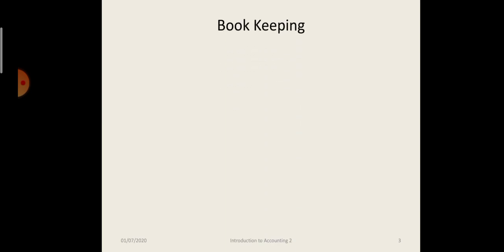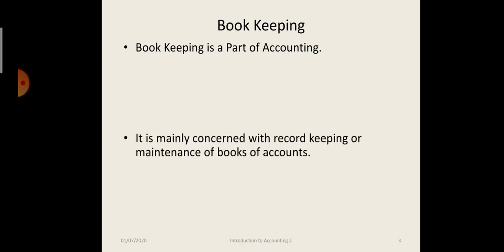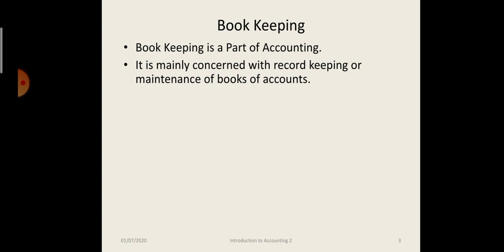Now the first term which we are going to discuss is bookkeeping. Bookkeeping is a part of accounting as discussed earlier. It is mainly concerned with record keeping or maintenance of books of accounts. Now in the previous video we had discussed the definition or meaning of accounting. The first step was identifying a financial transaction. We had a cycle type image where around 5 to 6 activities were there.